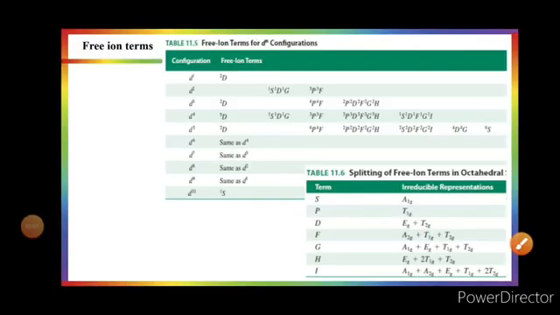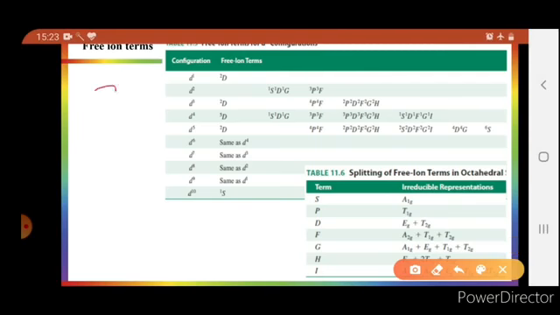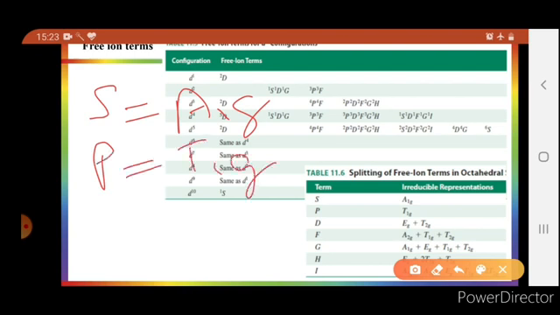The free ion terms, which originate from the microstates, will further split in an octahedral and tetrahedral field as microspectroscopic terms. These are also called irreducible representations, which means they cannot be further reduced. An S term will be converted to A1g. Similarly, a P will be converted to T1g and a D will be split into Eg and T2g.